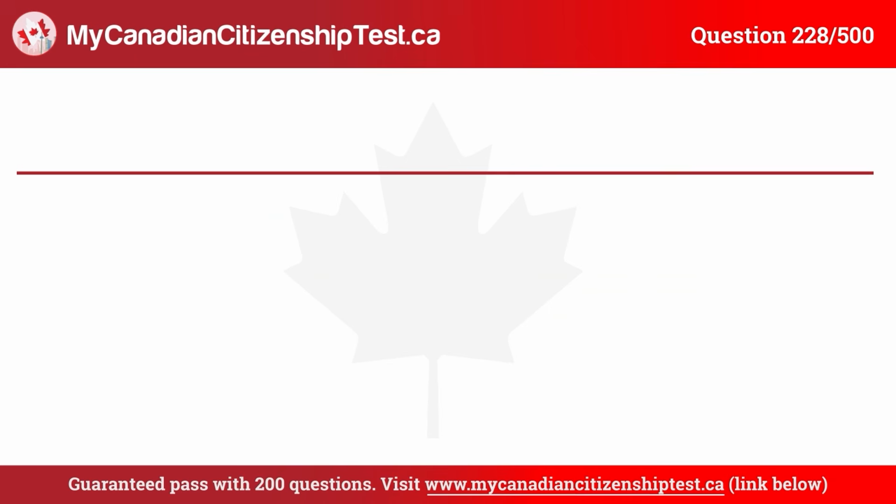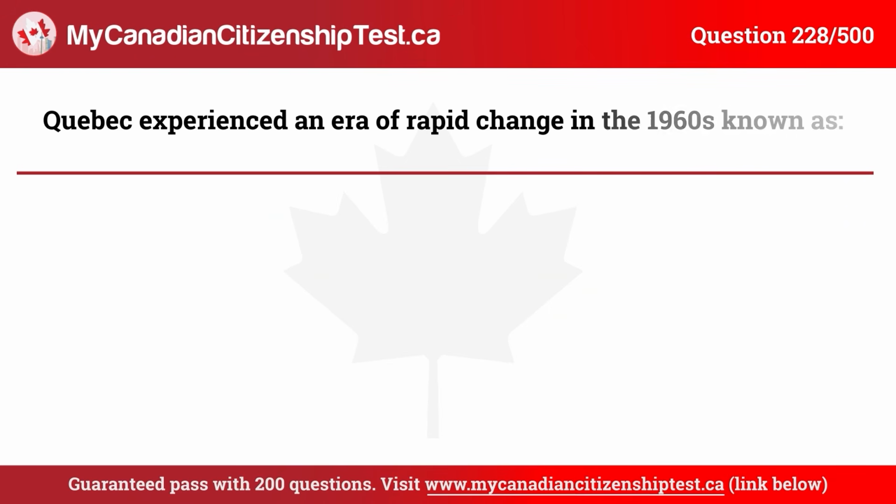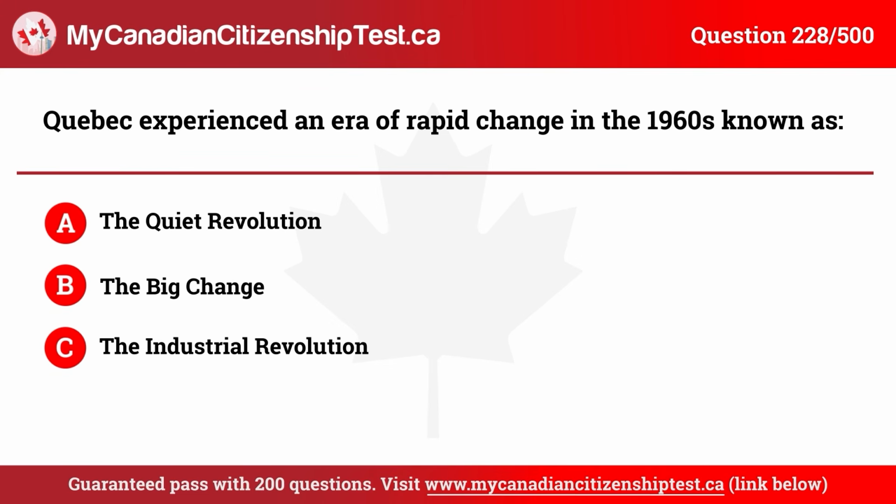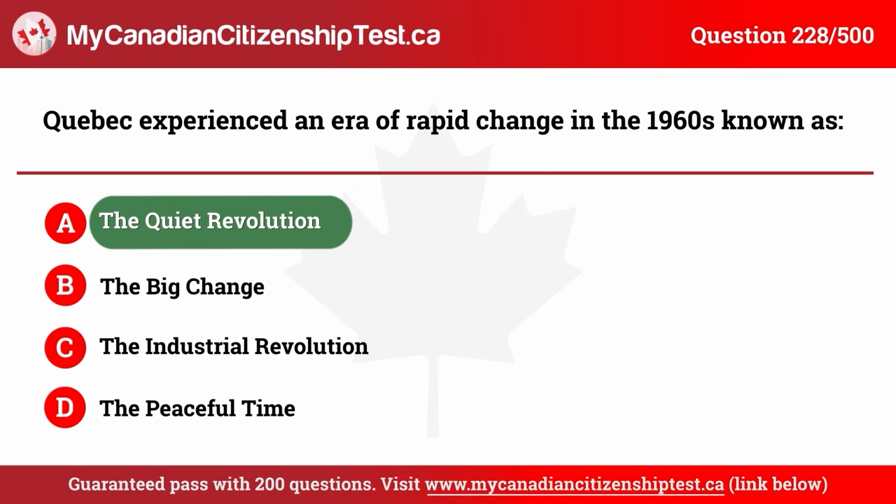Question 228. Quebec experienced an era of rapid change in the 1960s known as A. The Quiet Revolution. B. The Big Change. C. The Industrial Revolution. D. The Peaceful Time. The correct answer is A. The Quiet Revolution.